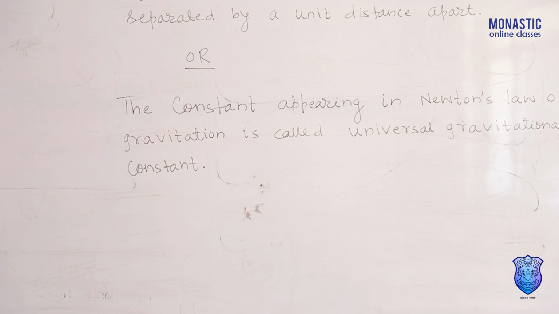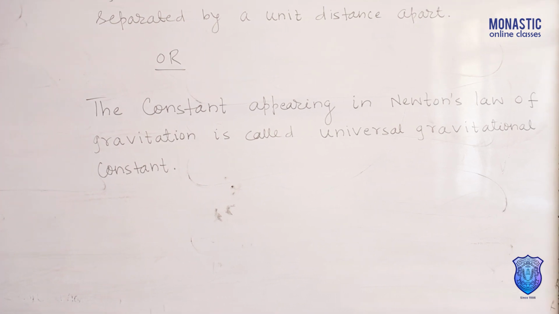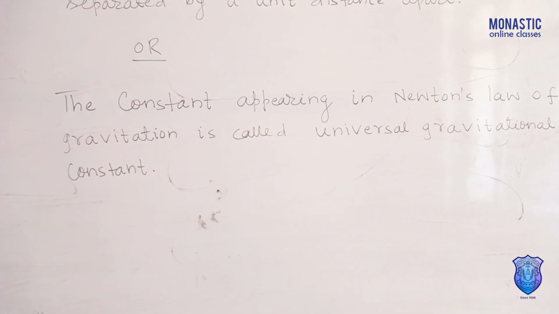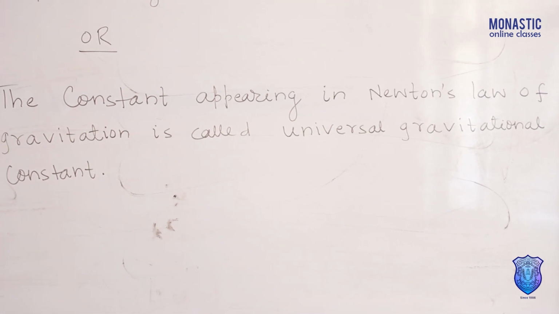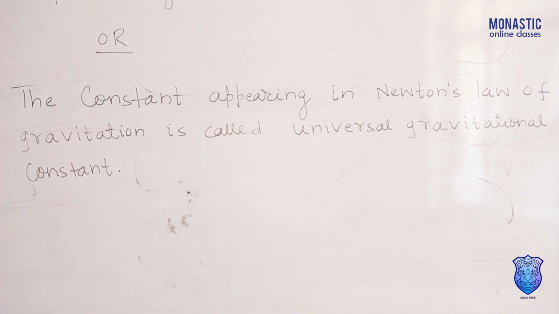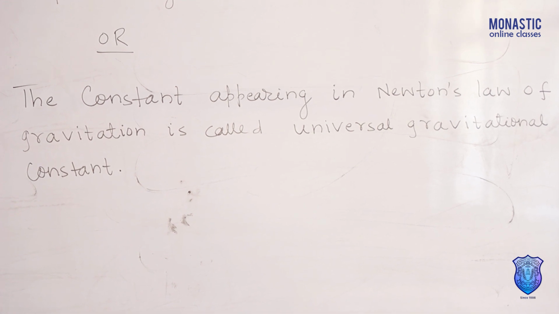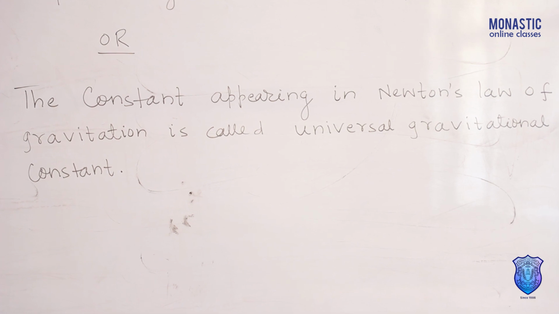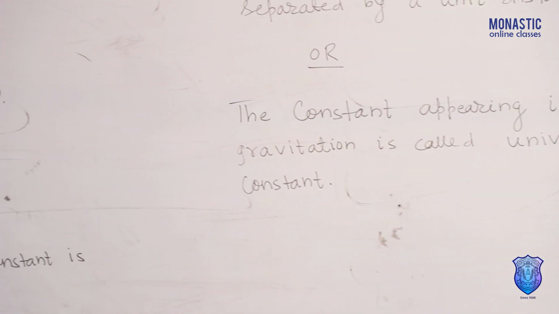The value of the universal gravitational constant is fixed and remains constant throughout the universe. Its value is 6.67 × 10^-11 Newton square meter per square kg, already discussed, and this value remains constant throughout the universe. That's why Newton's law of gravitation is also called the universal law of gravitation. Now, how can we obtain the unit of the universal gravitational constant? Unit of G.